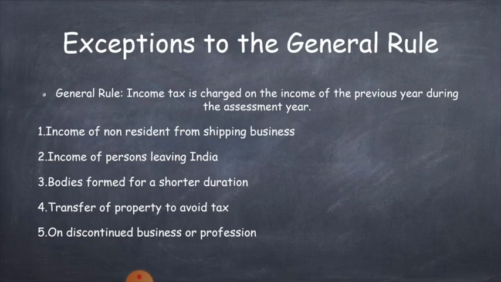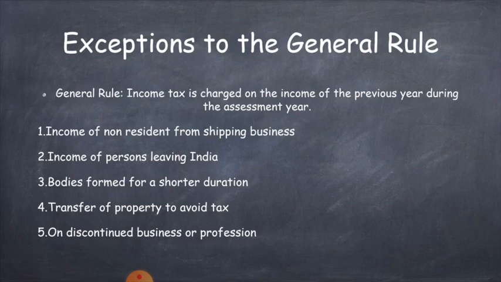Next, third point is bodies formed for a shorter duration. Here any body of individuals or any association of persons formed for a particular event, then they have to pay the tax in the same year, because they will dissolve that body after completion of that particular event.